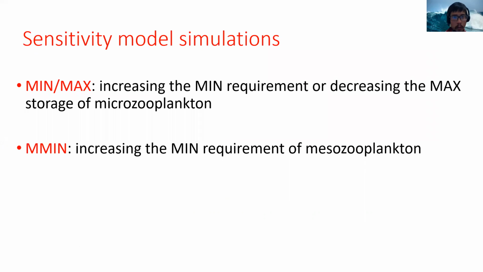So to answer the two questions that I brought up at the beginning, I'm going to run three sensitivity model simulations. Basically, what I did here is increase the minimum requirement or decrease the maximum storage of iron for microzooplankton, and increase the minimum requirement for iron of mesozooplankton. It's going to be clearer when I look at the results of all the experiments.